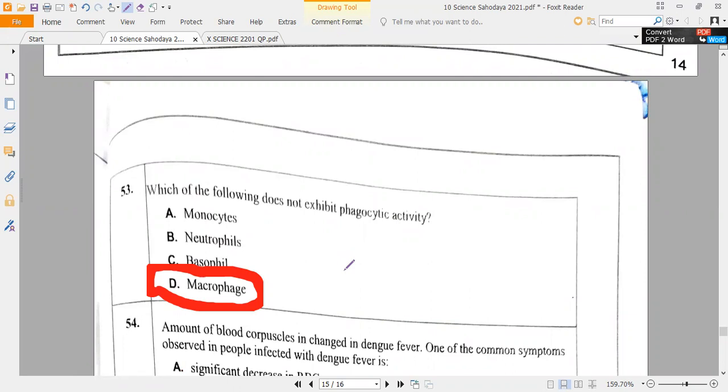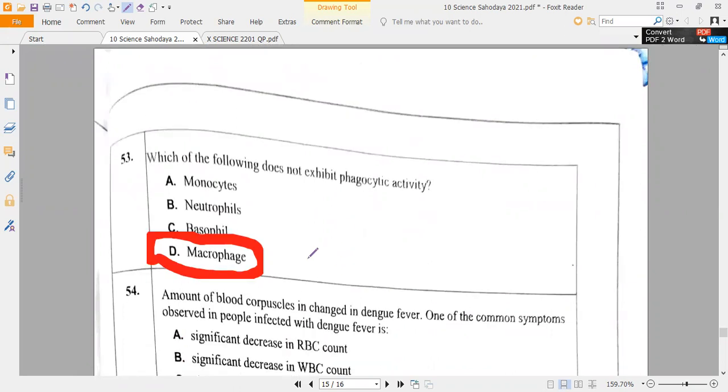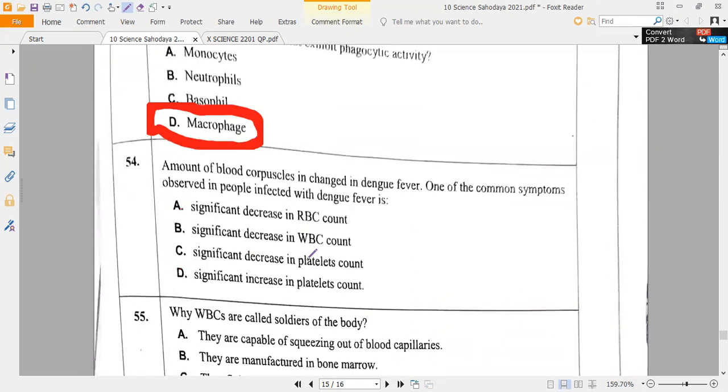Nobody is answering. Okay. Yes or no? Next question. Amount of blood corpuscles changed in dengue fever. Dengue fever, it is a common disease. Most of the times we can see it. One of the common symptoms observed in people infected with dengue fever is what, during dengue fever?